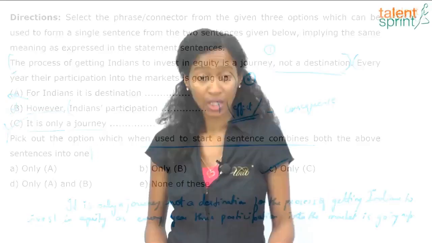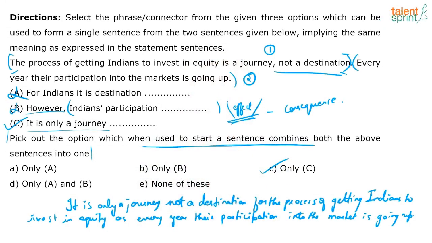When you are combining these two sentences, you have to use this option to start the sentence. You can use other words in between. Yeah, so it's only C. Because the direction, if you go back to the direction, it says pick out the option which when used to start a sentence combines both the above sentences into one.